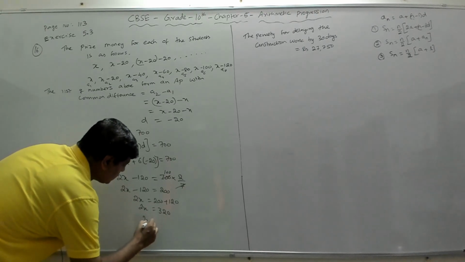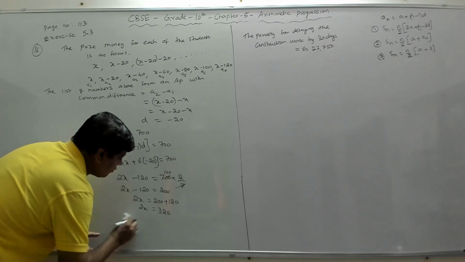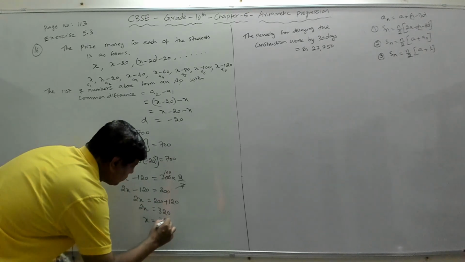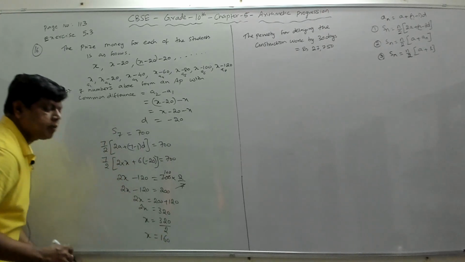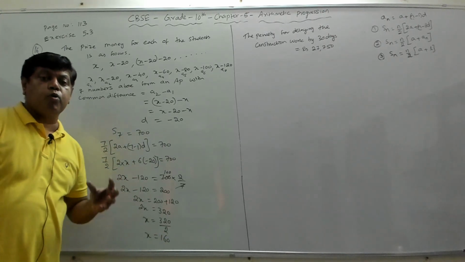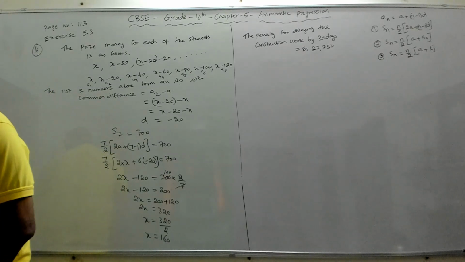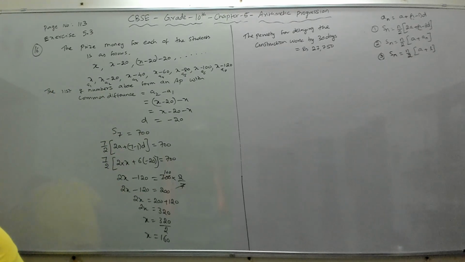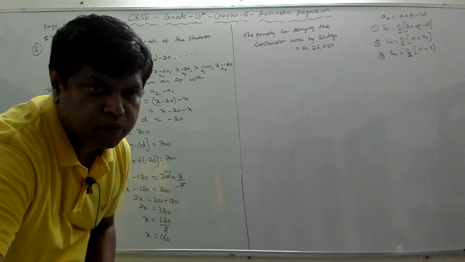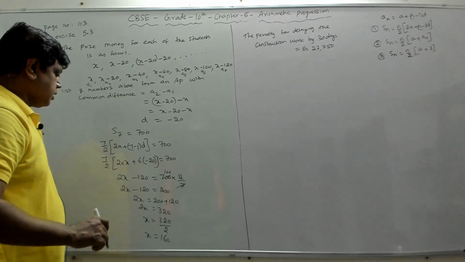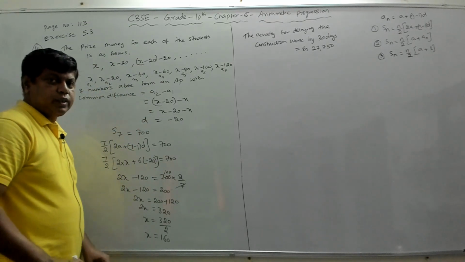So 2x is 320. So x is 320 by 2, which means your x is 160 rupees. So x is the amount of money given to the first prize, which is 160. Now we should find the other prices. We have got x is 160.